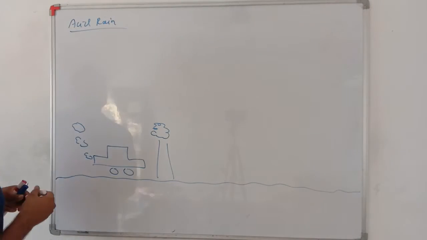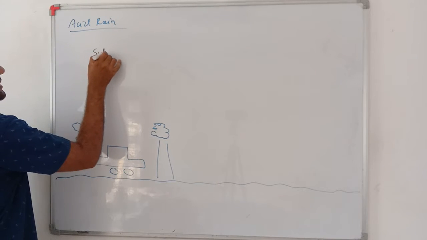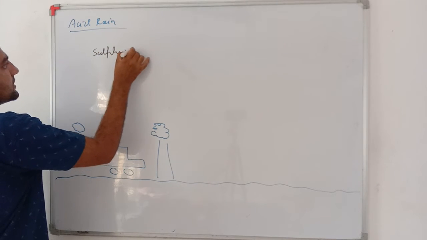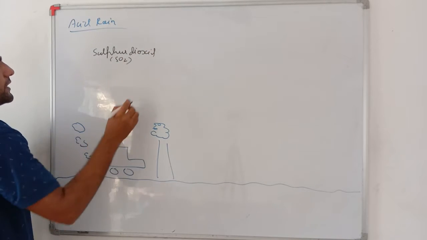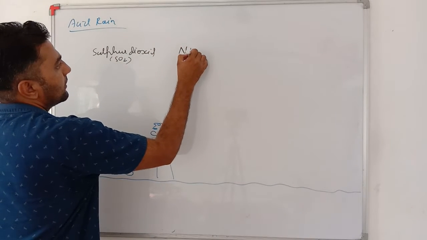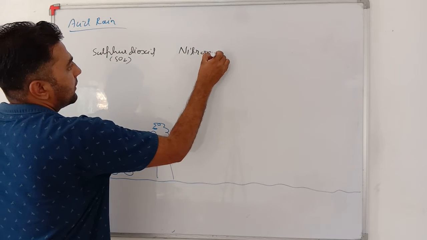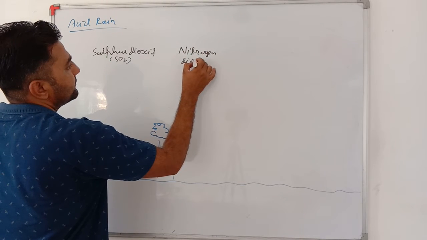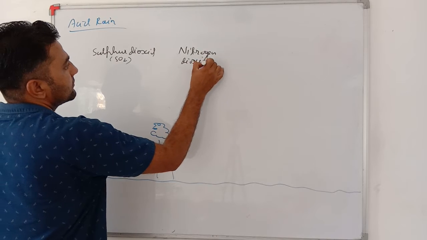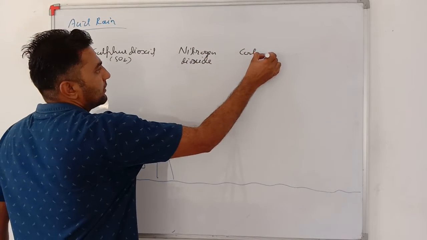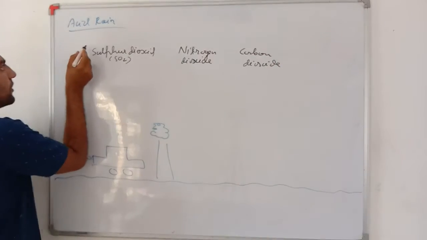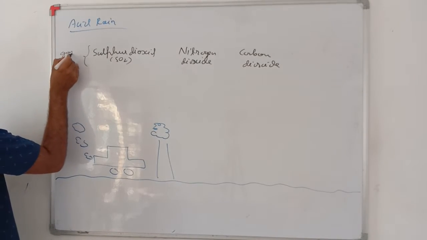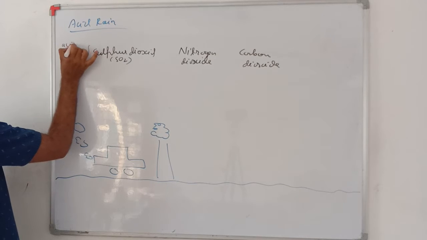So in our environment many gases such as sulfur dioxide, that is SO2, nitrogen dioxide, and carbon dioxide. These all are gases, but all these gases are acidic gases.